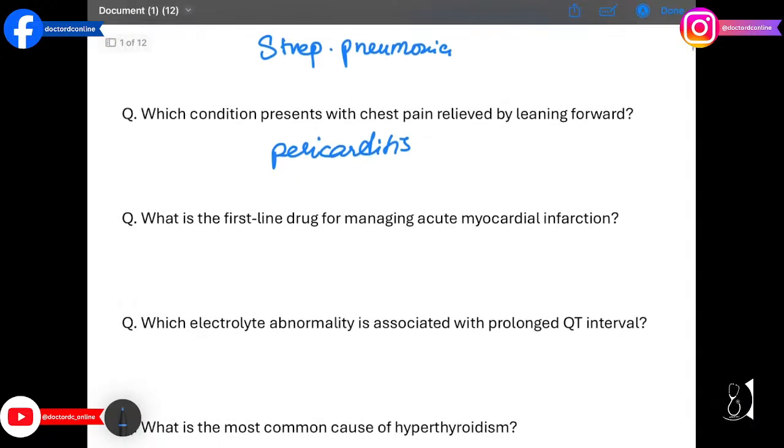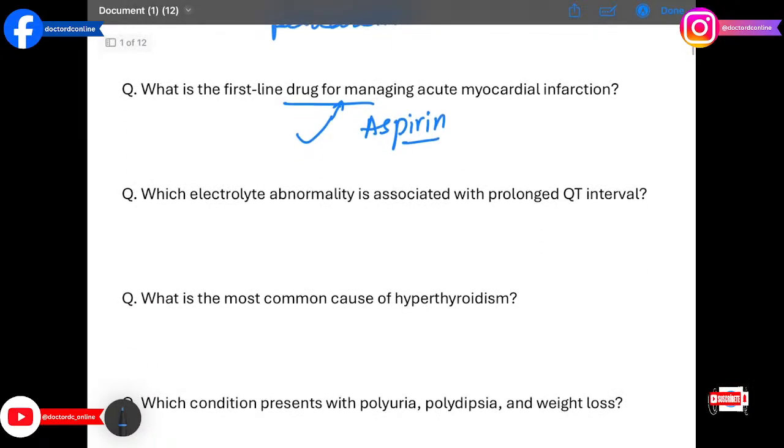Moving on to the next question, what is the first line drug for managing acute myocardial infarction? Aspirin is the first line drug for managing acute MI. It inhibits platelet aggregation, reducing thrombus formation in acute coronary syndrome, aka ACS. Which electrolyte abnormality is associated with prolonged QT interval? The answer is hypokalemia. Low potassium levels disrupt cardiac repolarization, increasing risk of Torsades de Pointes.